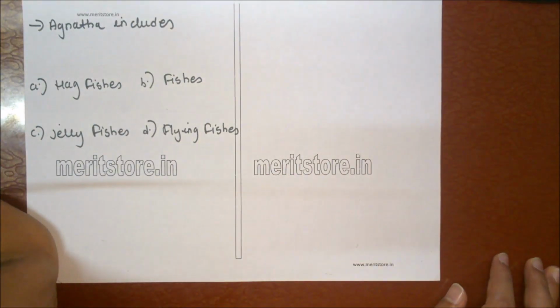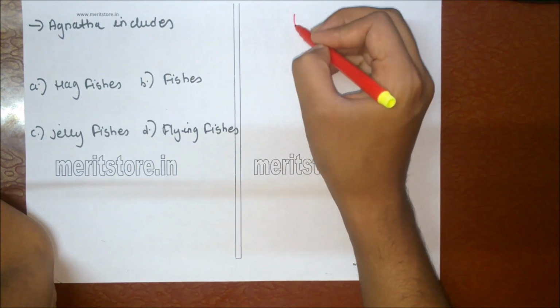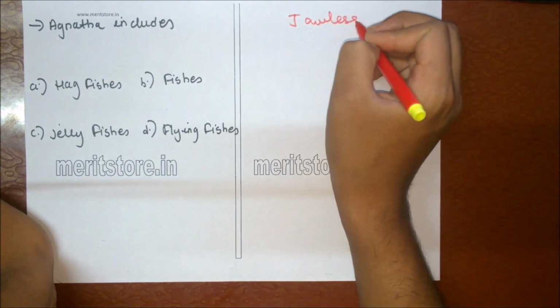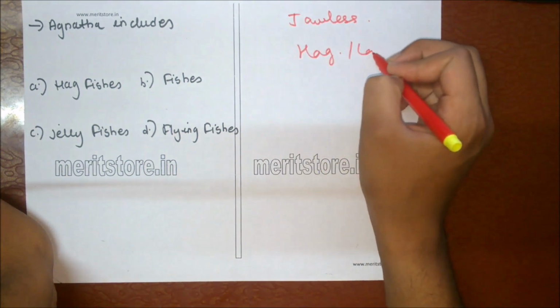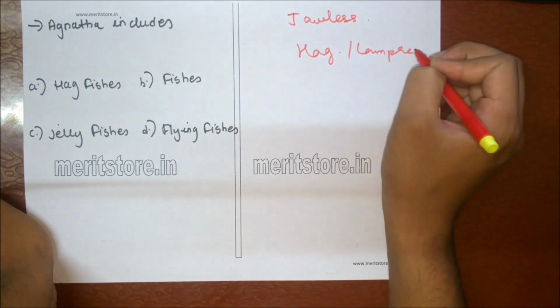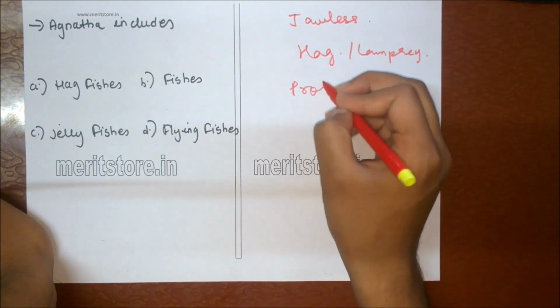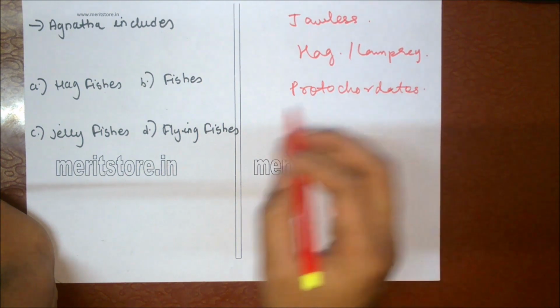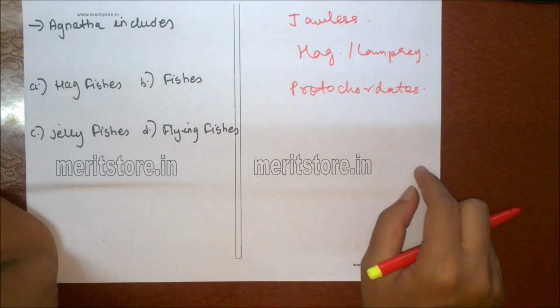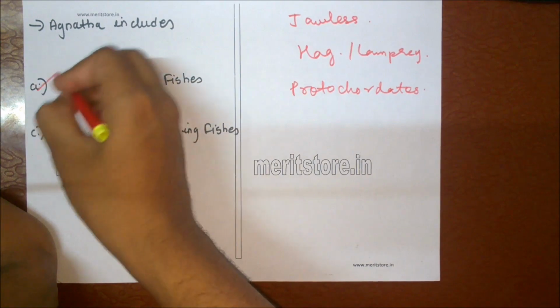Agnatha includes A. Hagfish, B. Fishes, C. Jellyfish, D. Flying fish. Agnatha are the animals which do not have jaws. So jawless animals are known as Agnatha. It includes hagfish and lamprey. Urochordata and Cephalochordata are protochordates which do not have jaws. As we come from protochordates to Pisces, there are some animals in Pisces which do not have jaws as well. So option A is the correct answer.